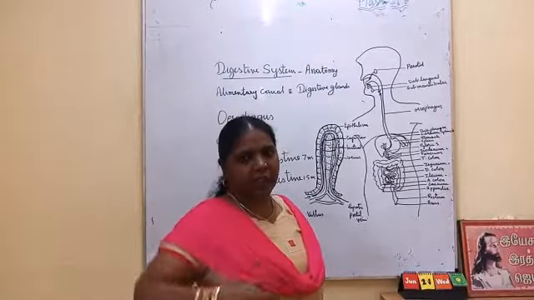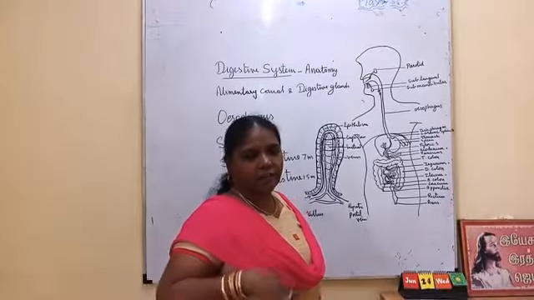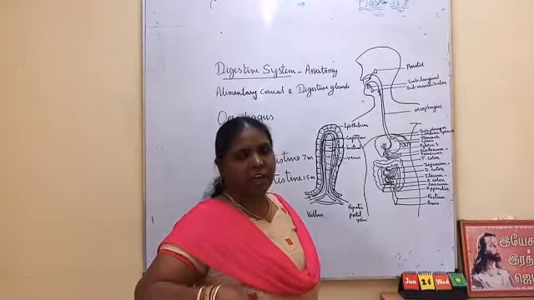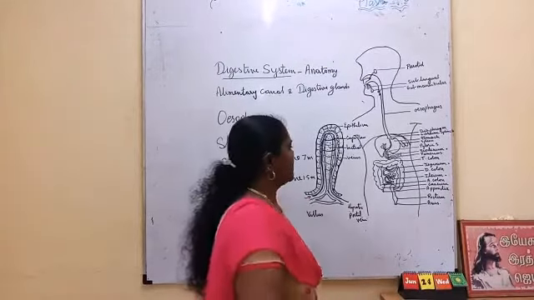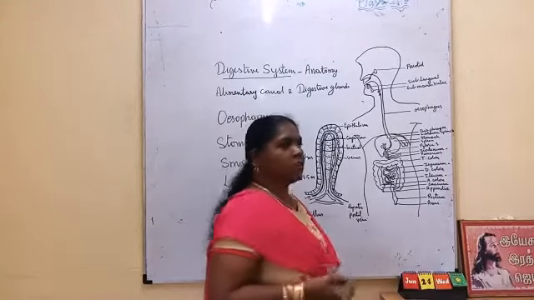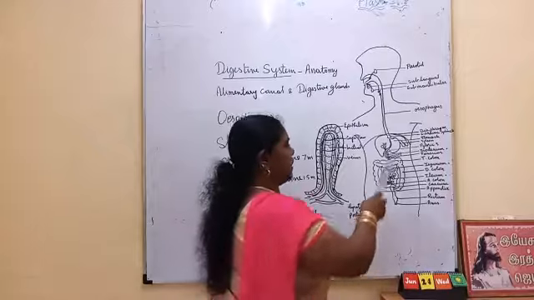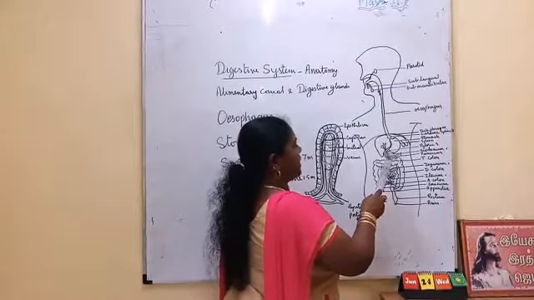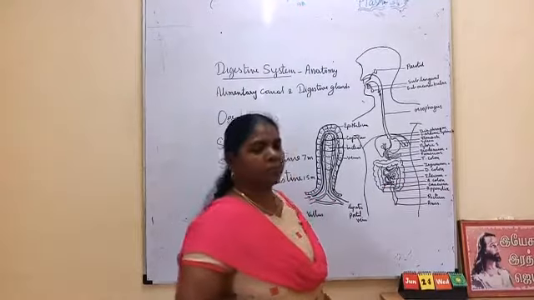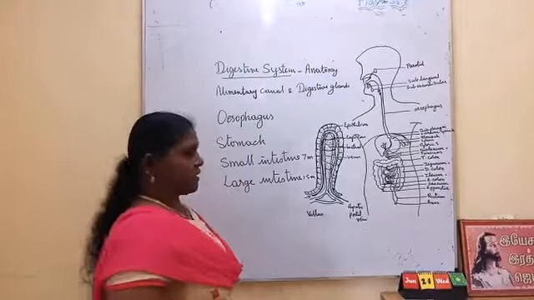The inner wall of the stomach has many secretory cells, glandular epithelial cells, which secrete digestive enzymes. The oxyntic cells are the main cells which secrete HCl in the stomach. The posterior end of the stomach is connected with the pyloric sphincter, which is connected with the small intestine.